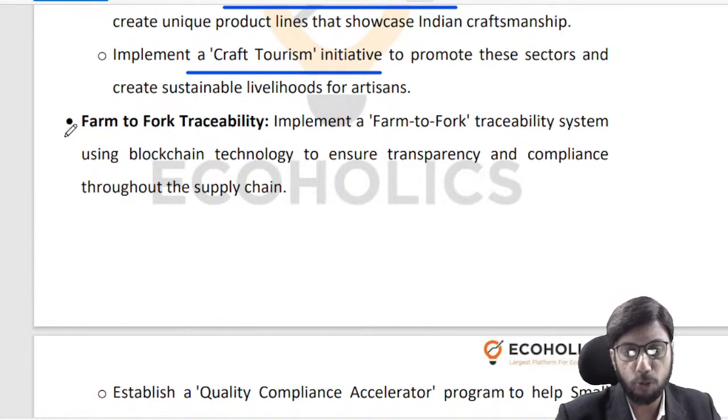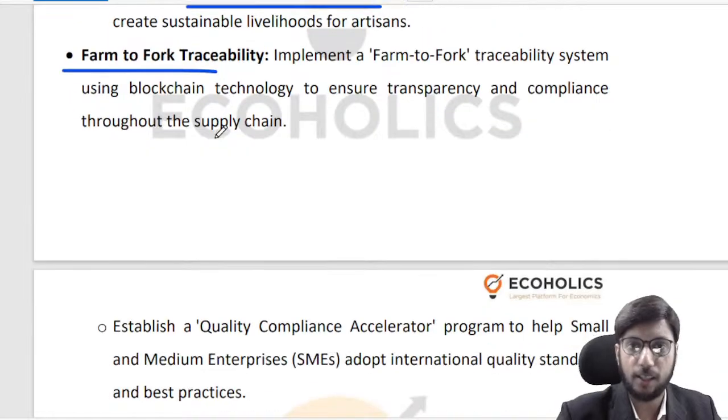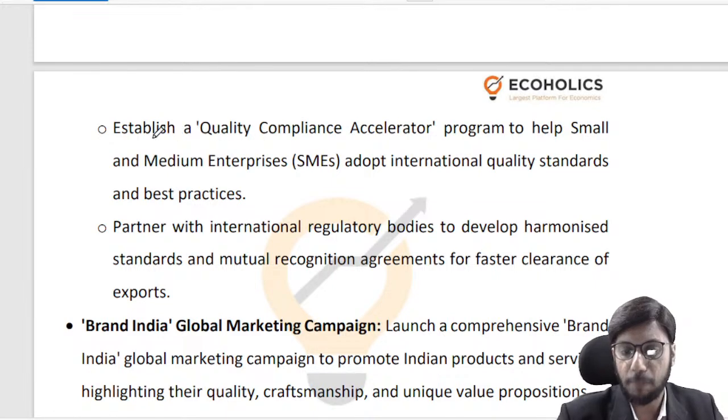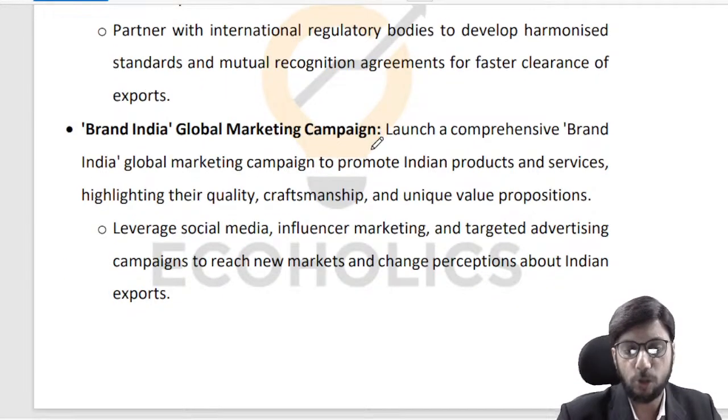There has to be farm to fork traceability. Easier said than done, because in India the value chain is absolutely fragmented. There are a lot of formal and informal players existing simultaneously. There are a lot of small, large and medium farmers existing side by side. There is an APMC route and there is a private trade route, right? So traceability is important, right? The good companies, good investors, good startups will be able to establish traceability, right? Quality compliance, etc. will be established. But again, this is something that we need to work on.